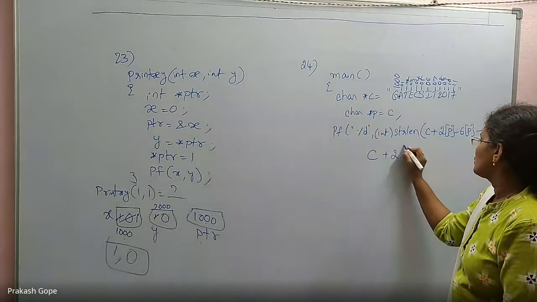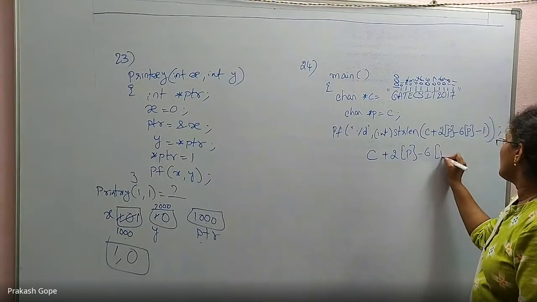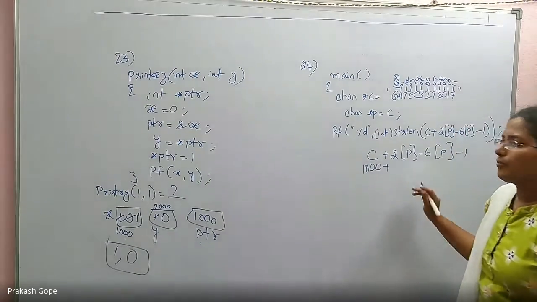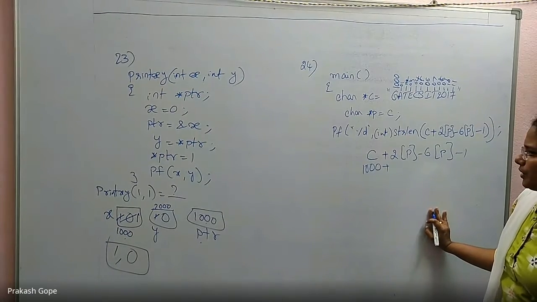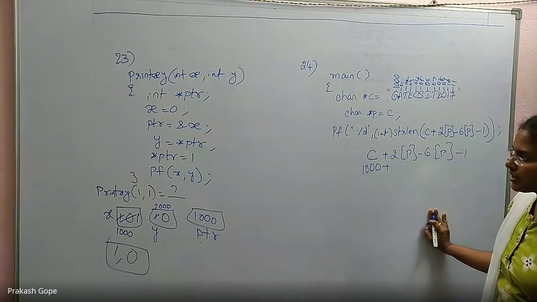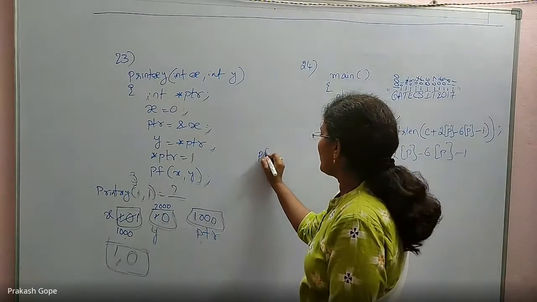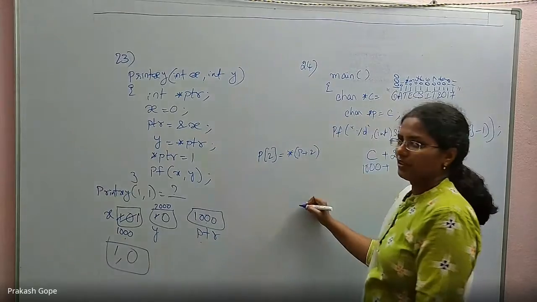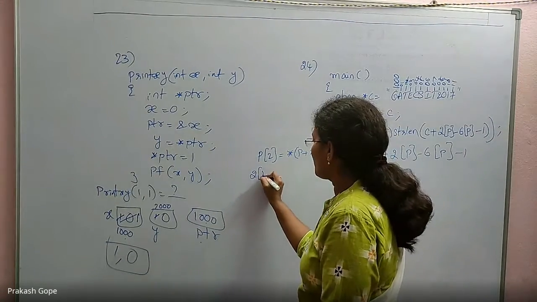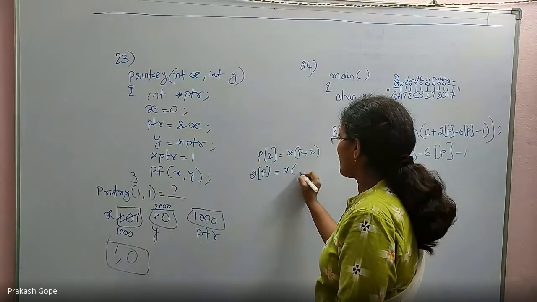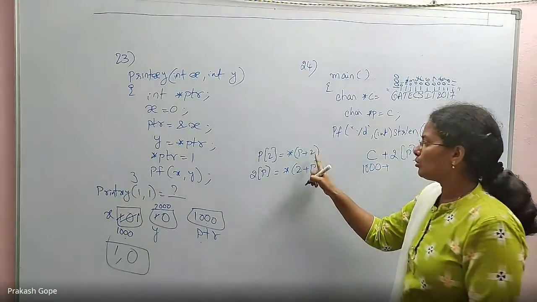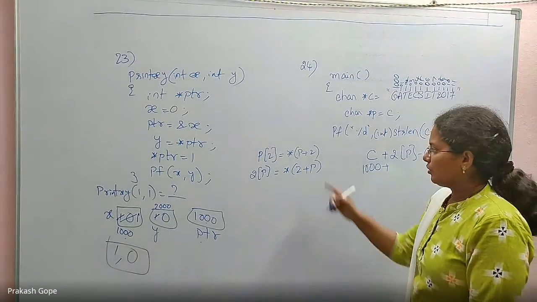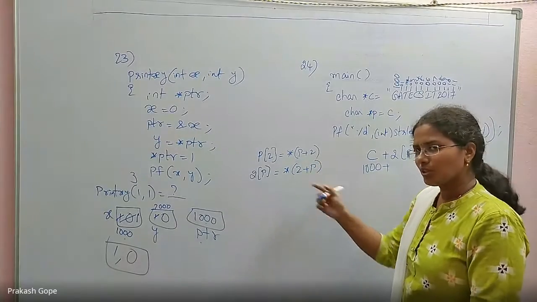So c plus 2 of p minus 6 of p minus 1. What is the meaning? C is 1000. What is 2 of p? 2 of p and p of 2 are both the same, because in C, even if you write it as p of 2, it gets converted to star of p plus 2. That's why even if you write 2 of p, internally it gets converted to star of 2 plus p. Whether you add 2 to p or p to 2, both are the same.